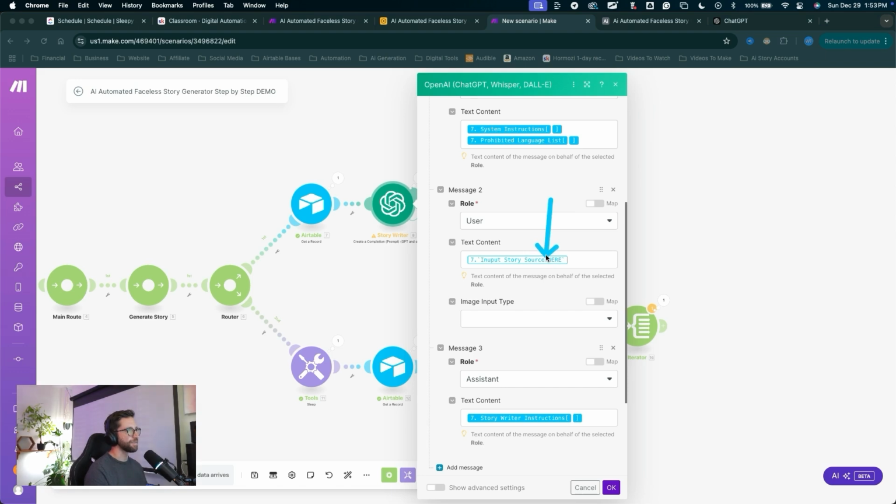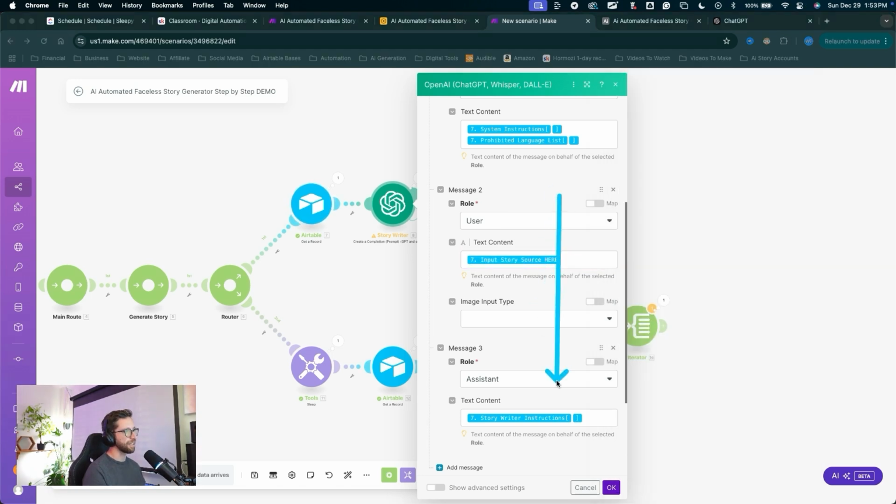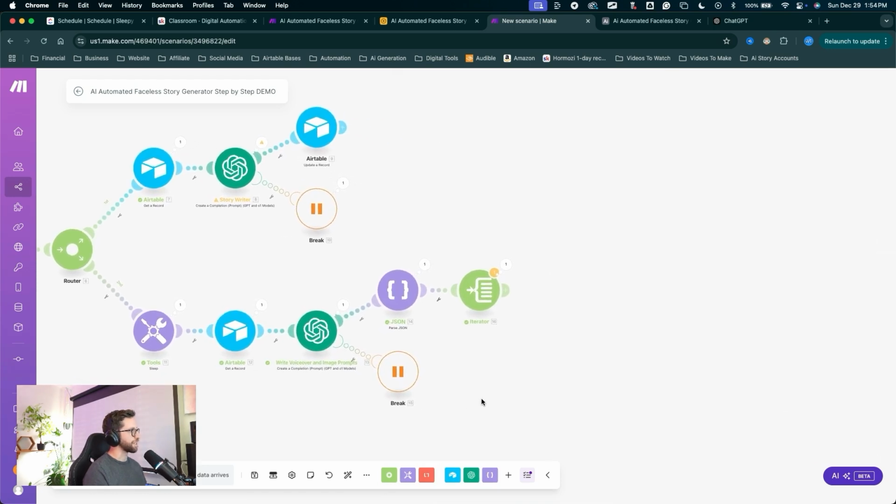Most likely it's a small connection issue. I'll delete that out and click on input story source here one more time. That'll reconnect it. Everything looks good. I'll click OK. Don't really need that to be functioning just yet. We're still just trying to push data down these chains and get everything moving. So we have the data now in the iterator. That is excellent. Let's go ahead and finish off this iterator so we can enter in the array.